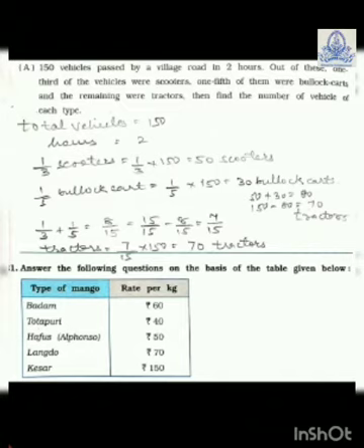3 and 150 you divide. So 50 scooters. Same way 1/5 bullock carts. So 1/5 of 150 is 30 bullock carts. Now already 50 scooters and 30 bullock carts are there. So 50 plus 30 is equal to 80. And what are the total vehicles? 150. So now you subtract 150 minus 80. So 70 will be the tractors. Remaining will be 70 and that all will be the tractors.